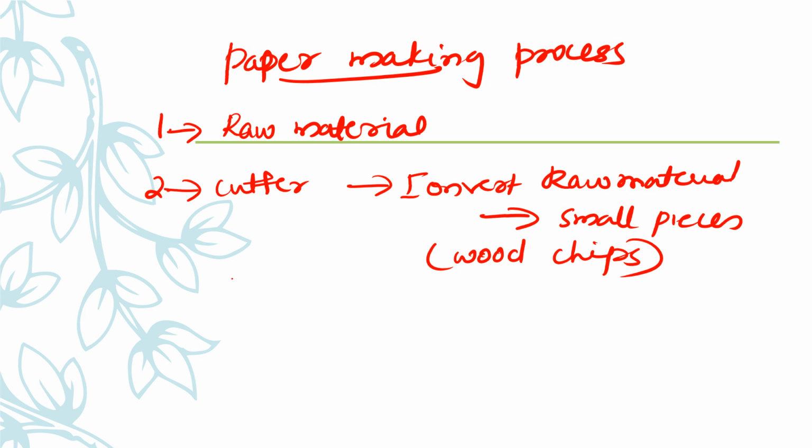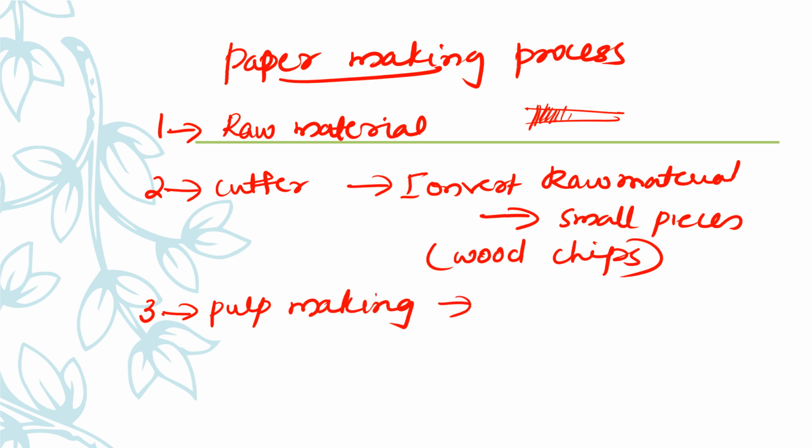So the second step of paper making is the cutter, and this cutter is used to convert raw material into smaller pieces called wood chips. The raw material, for example cotton mats or ropes, is of a big size, so we have to cut this into small pieces, and those small pieces are called wood chips. And wood is stripped of its bark, and the process is done with water or without water. And the third step is pulp making.